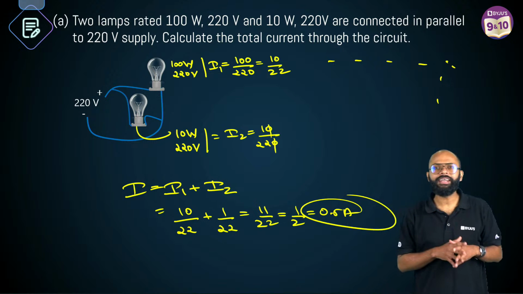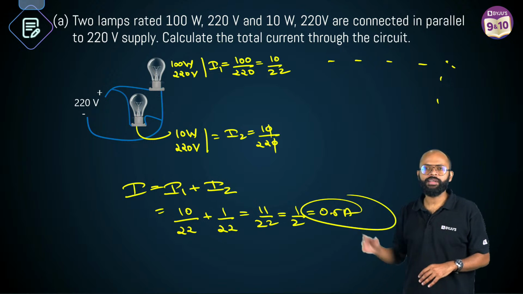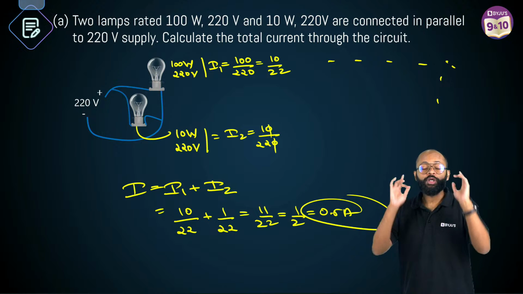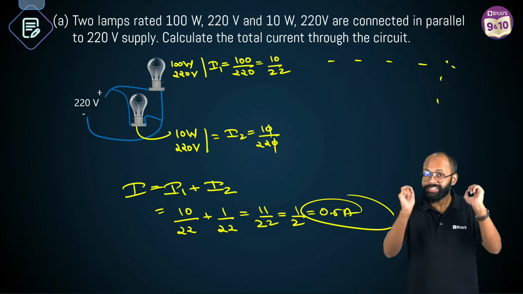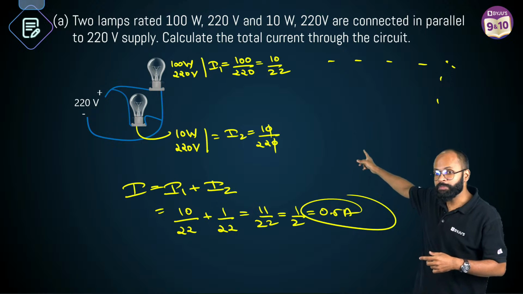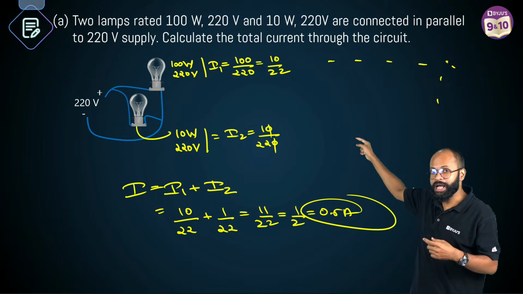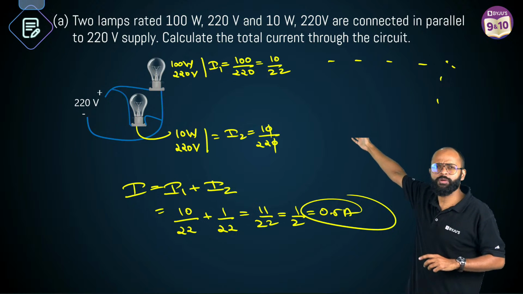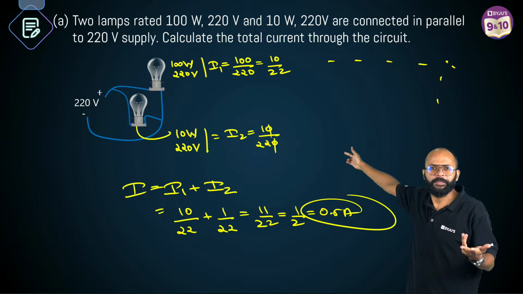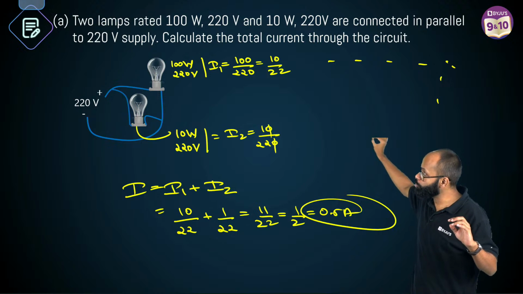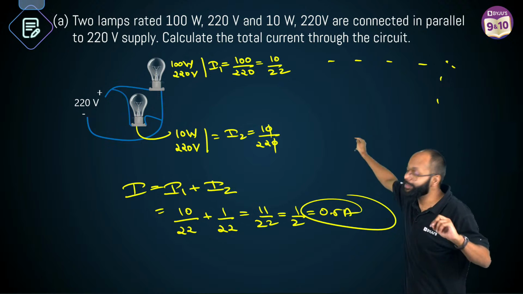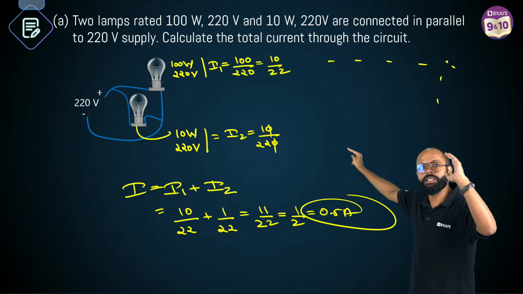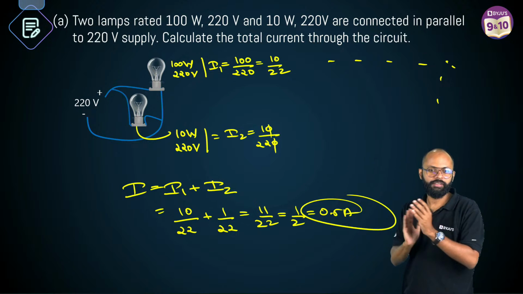Sir, why did you find individual current using the power rating and then add them? Because the supplied voltage is same. If this bulb is asking for 220 volt and you are giving it 220 volt, you can find current from power only, है ना? I found the current because 220 volt was required and I'm giving it 220 volt. अगर ये कुछ और मांगता तो फिर दिक्कत हो जाती.